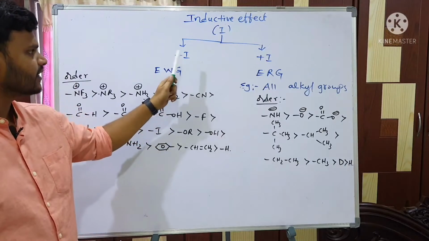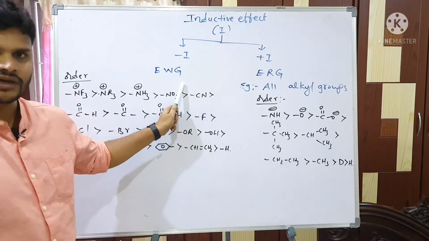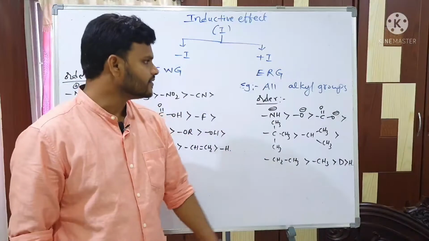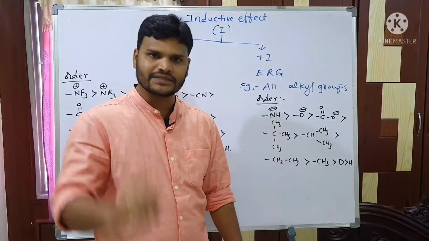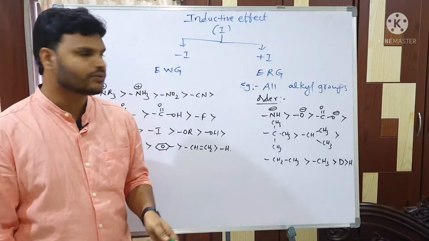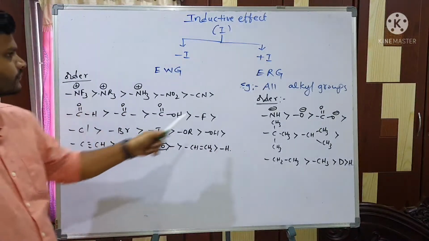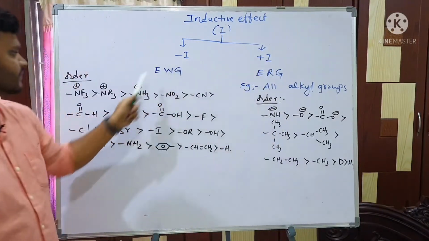Next, minus I effect and plus I effect. The minus I effect arises when an electron withdrawing group is attached to the end of the carbon chain. Here an electron releasing group is attached to the end of the carbon chain. One important point: all alkyl groups act as plus I effect, whereas almost all remaining functional groups act as electron withdrawing groups. So this is the plus I effect order, and this is the minus I effect order.